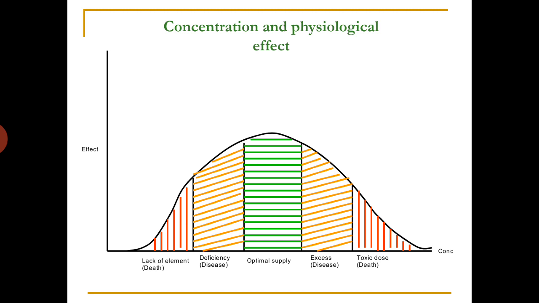So here we have chromium as an essential element, but it acts as toxic when it is present in excess amounts. Similarly the other elements also, fluorine. It is essential for biological systems in micro amounts, but when it is present in excess amounts, it causes certain disorders in biological systems.